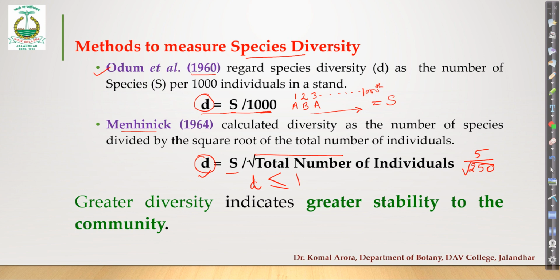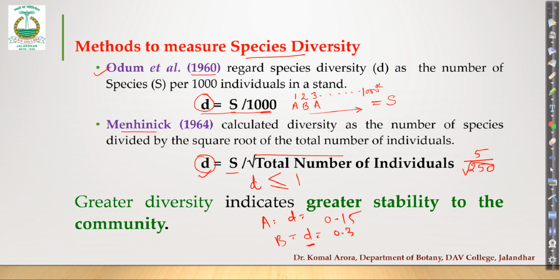Now if we study this, let's suppose for a particular species A, the value of D came out to be 0.15. And for species B, the value of D was 0.3. So what do you deduce from this? What is the significance of this value? The significance is: the greater the species diversity of a particular area, the more stable that community is.